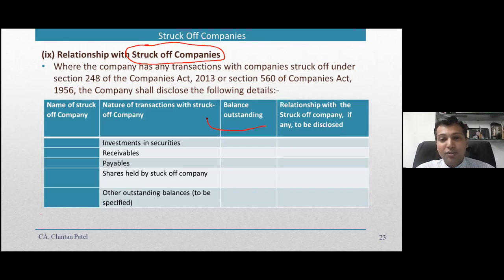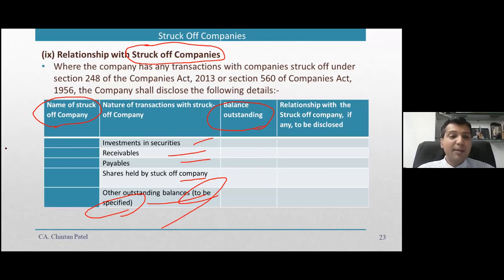So balance outstanding with whom? With the struck off company, where you have to provide the name of the struck off company, and then you have to provide the nature of outstanding, nature of transaction. Is it investment? Is it receivable? Is it payable? Shares held by struck off companies? Other outstanding balances to be specified by nature. So the breakup of the outstanding by nature, the name of the struck off company, and what is the relationship of this company with the struck off company. This has to be provided in the notes on accounts.